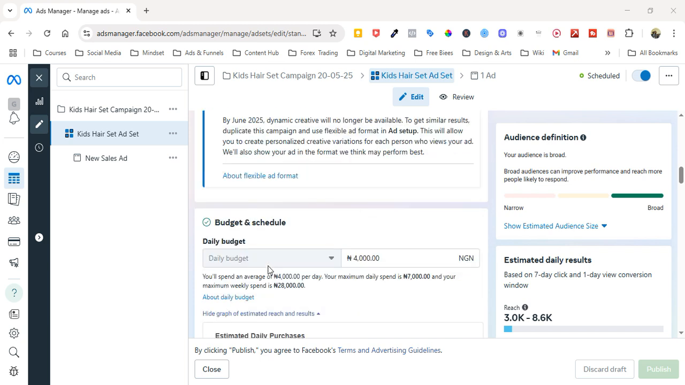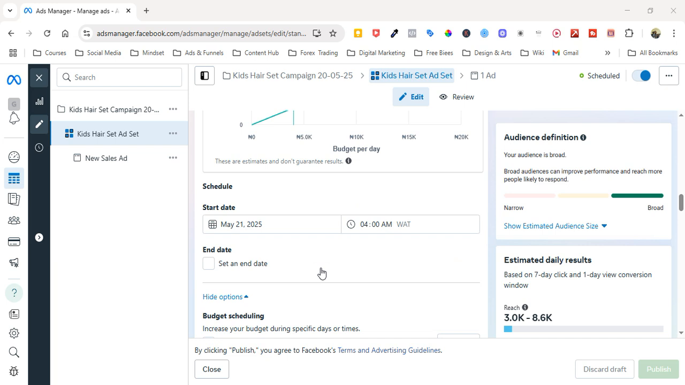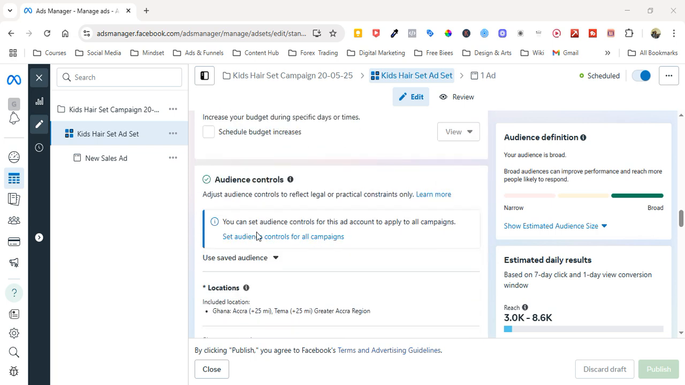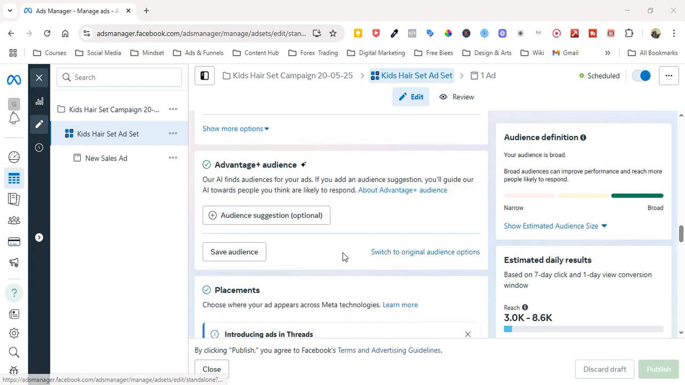So we leave that. We are using the daily budget of 4,000 in this asset as well, and you can see the estimate over here. Now when we go down, the campaign will run tomorrow. It is set up today, but it will run tomorrow. When we scroll down, you could see that the places chosen are Accra and Tema, and those are the places that we are targeting for this client.